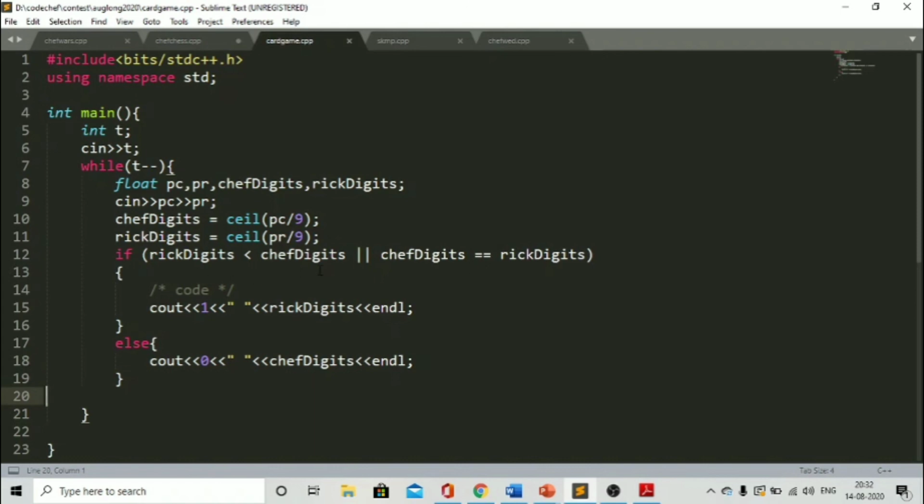So if any of the conditions is true, that is if the number of digits required by Rick is less than Chef, or when the number of digits required by both of them are equal, in both cases Rick wins the game. So we will print 1, and then we will print the number of digits Rick required. Else, when the number of digits of Chef is less than Rick digits, we will print 0, and then we will print the number of digits Chef required, which is stored in the variable chef digits. Now this is the code. This was a very simple code. Now let's submit this code.